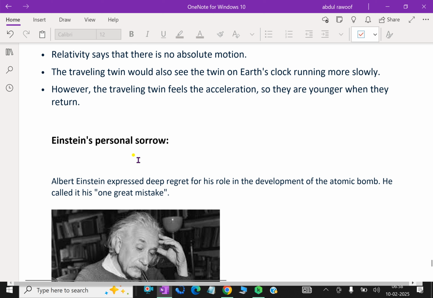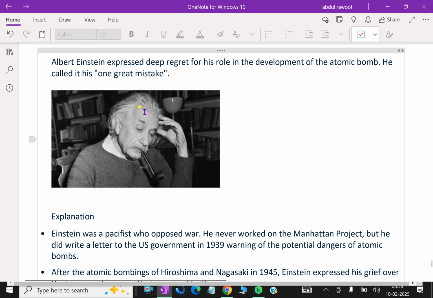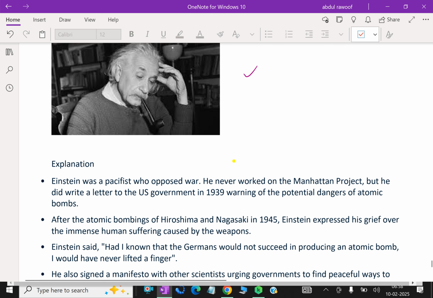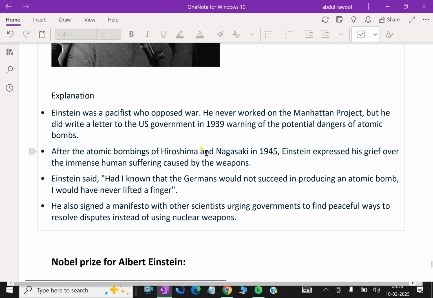Einstein's personal sorrow. Albert Einstein expressed deep regret for his role in the development of the atomic bomb. He called it his one great mistake. Explanation: Einstein was a pacifist who opposed war. He never worked on the Manhattan Project, but he did write a letter to the US government in 1939 warning of the potential dangers of atomic bombs.